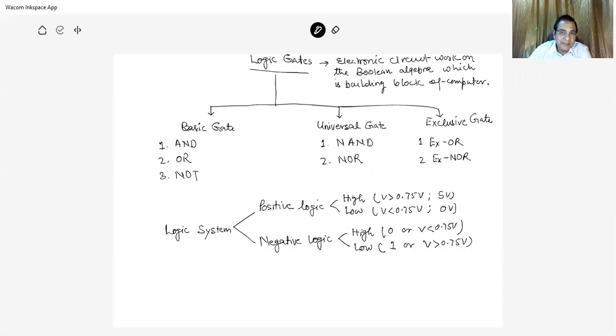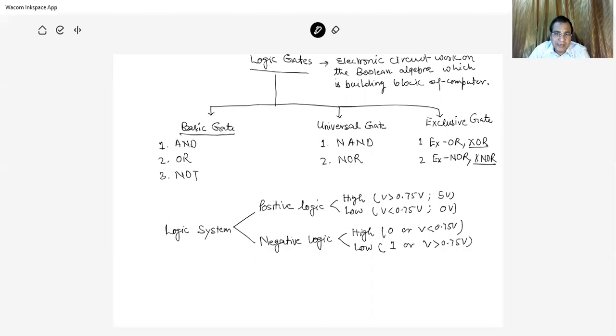In general we can classify gates into three types. One is the basic gates: AND, OR, NOT. Then the universal gates, NAND and NOR. Then the exclusive gates, XOR and XNOR.